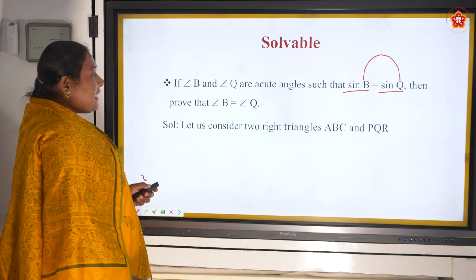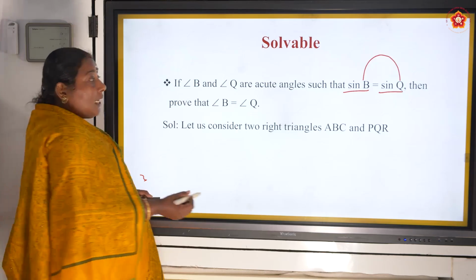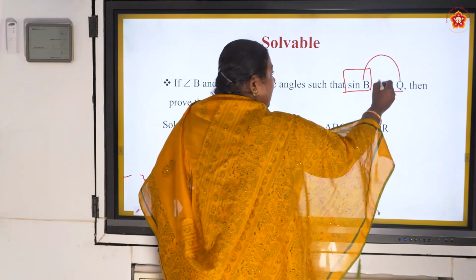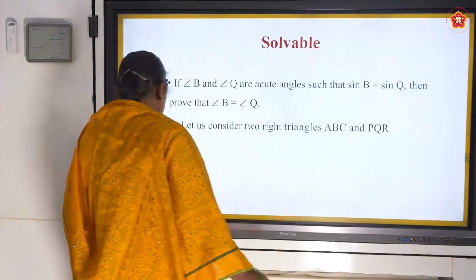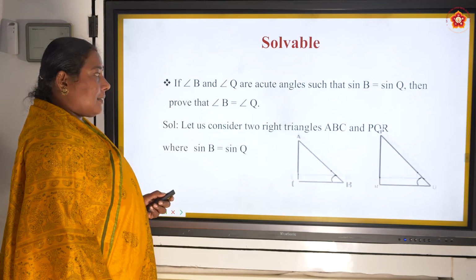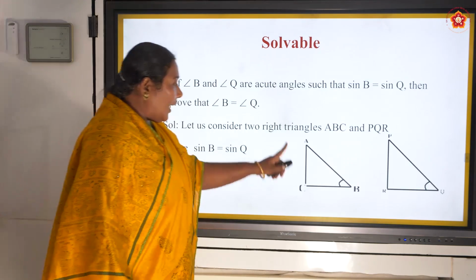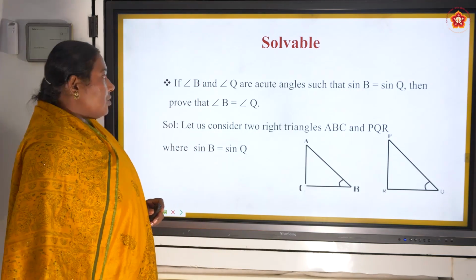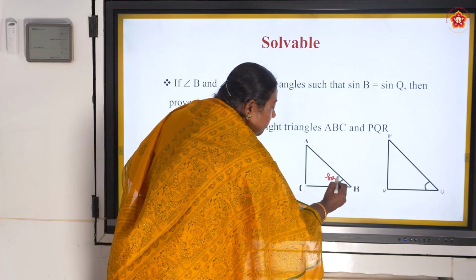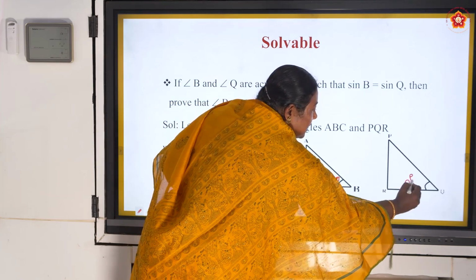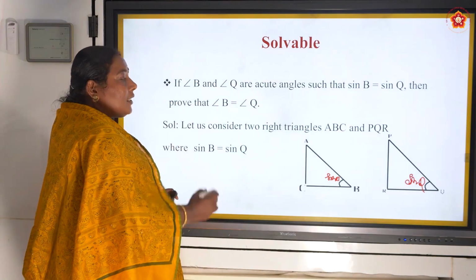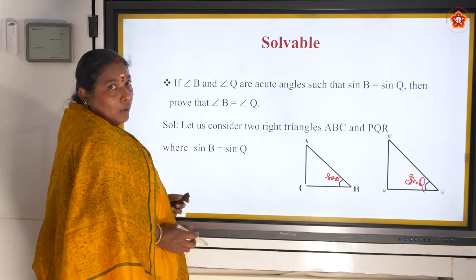So let us see. Let us consider two triangles, because sine B belongs to a separate triangle and sine Q belongs to a separate triangle. So let us have two triangles ABC and PQR. In this, they are telling the sine value of B is equal to the sine value of Q. So I have to show that B and Q are equal.